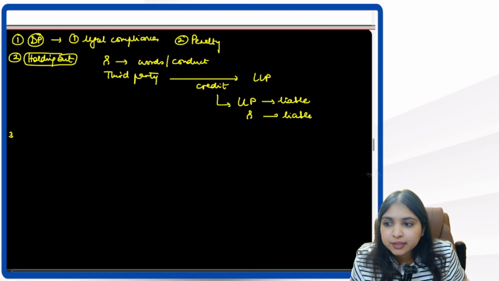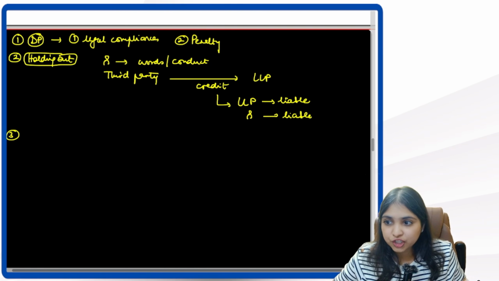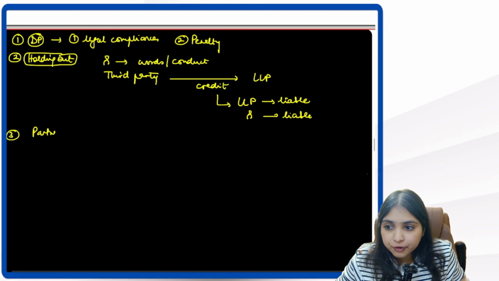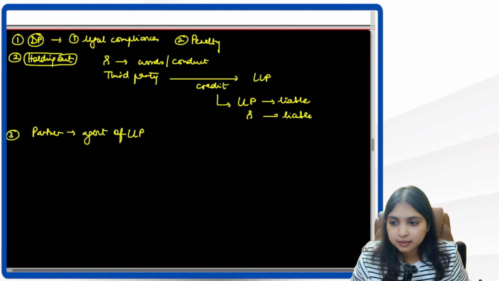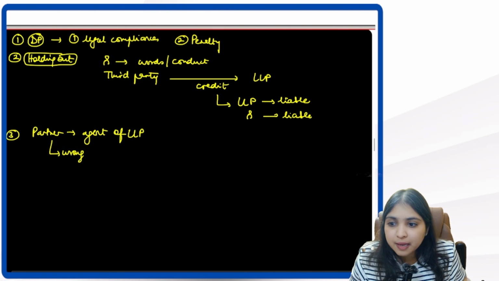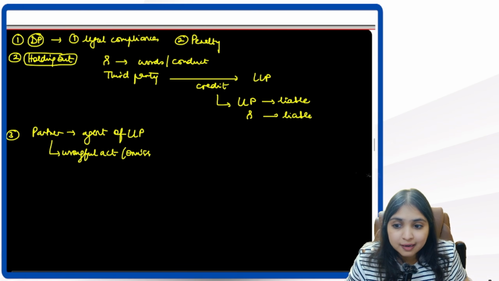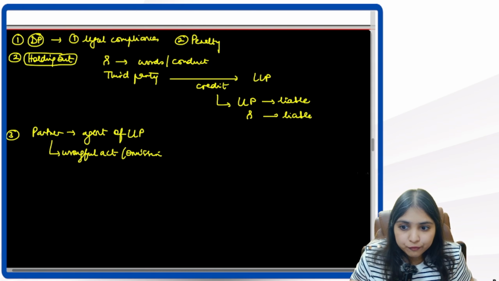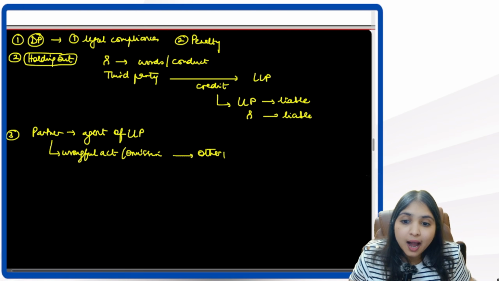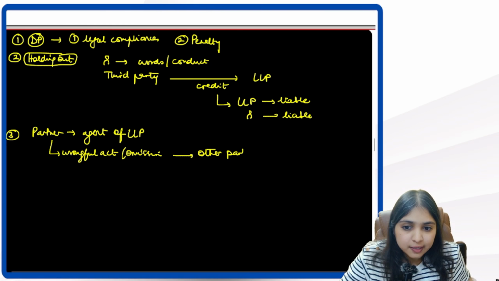Yes. Then after this, we learned the third set of discussions. We learned that every partner is an agent of the LLP. So therefore, he's not an agent of the other partners. So if the partner does some wrongful act, or if the partner does some omission, for this wrongful act or omission, will the other partners be liable? Yes or no, guys?